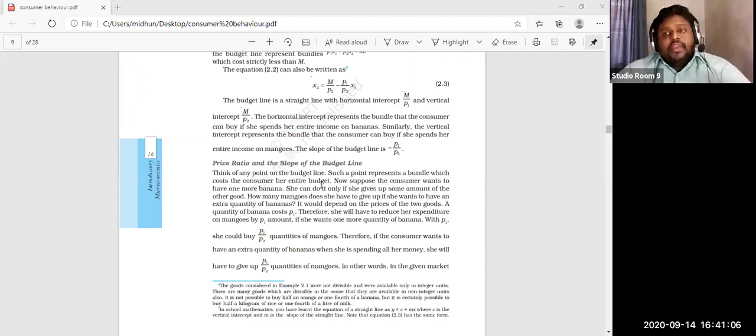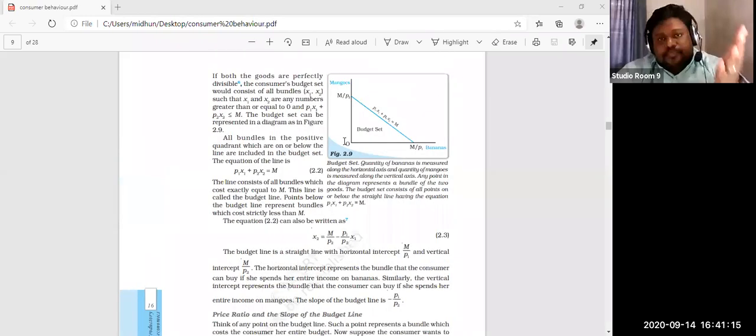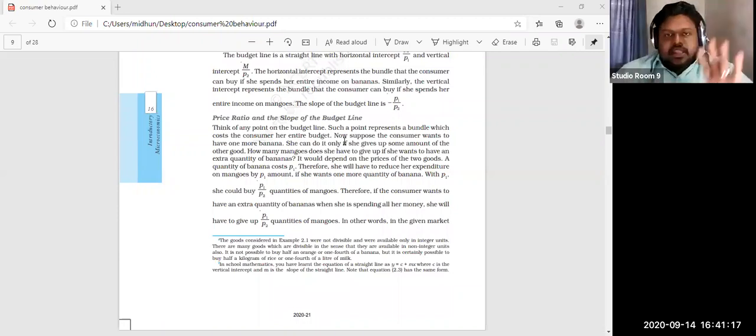She wants to increase the number of bananas, so she has to reduce the number of mangoes in the bundle. That is clear. Now suppose the consumer wanted to have one more banana. She can do it only if she gives up some amount of the other good. How many mangoes does she have to give up to have an extra banana? Here we know that both prices are 5, so 1:1. It would depend on the prices of the two goods.